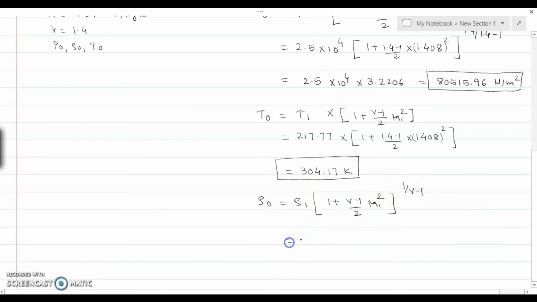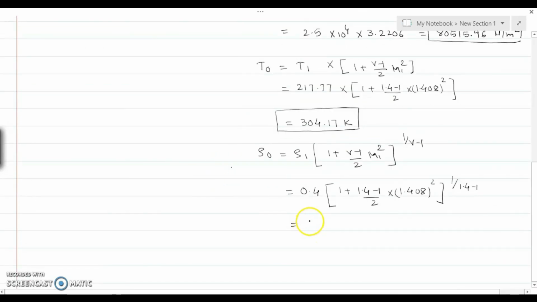So the value of rho 1 is 0.4 in the bracket 1 plus 1.4 minus 1 divided by 2 into 1.408 whole to the power 2, bracket is complete, bracket to the power 1 by 1.4 minus 1. So we get the answer 0.9223 kg per meter cube. So this is our stagnation density.